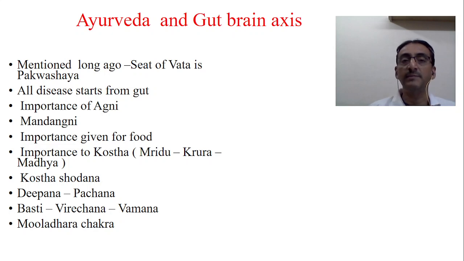So we can understand this concept very well. At the end, Ayurveda very clearly mentions the concept of the gut brain axis long back, and it is well incorporated in the Ayurvedic classical treatment and classical books also.